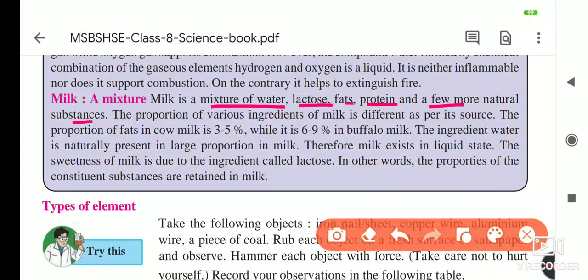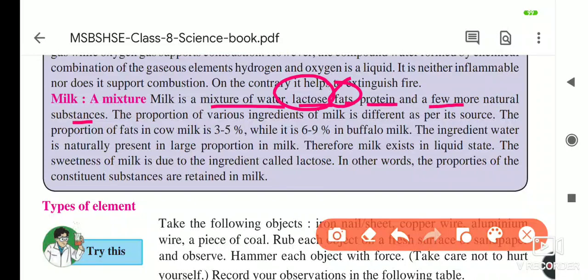As you know, from milk we take out the butter. So butter, which is fat, is present inside the milk, and lactose is there, which is why its taste is a little bit sweet. Proteins are also present. You see in advertisements, and you have been studying for so many years, that proteins are present in milk.